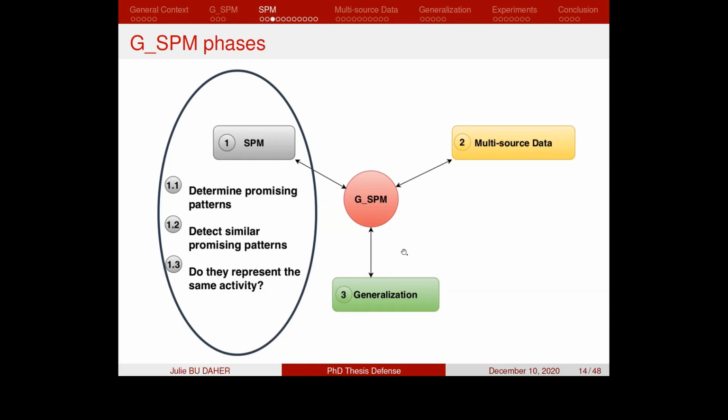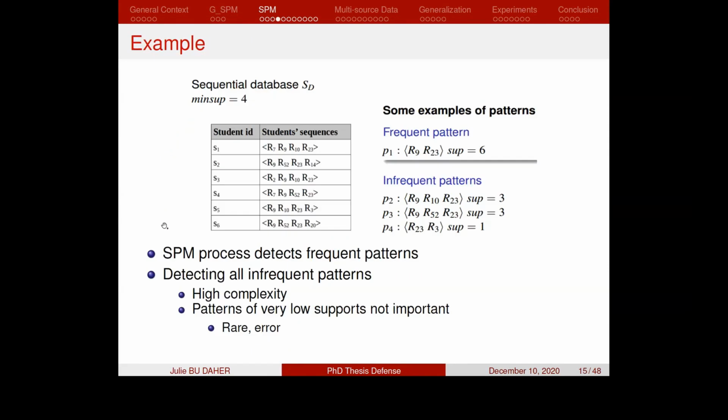The first step, thus, in GSPM is to detect the promising patterns. As previously mentioned, we can only obtain frequent patterns from a sequential database. If you consider obtaining the infrequent ones also, we know that we could not obtain all the infrequent patterns from this sequential database because the problem will be of very high complexity. And in addition, the patterns of very low supports are not considered as important patterns because they are either rare patterns or patterns that are made by error.